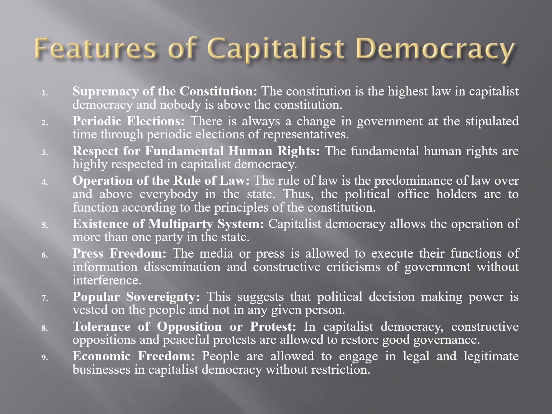All human rights must be highly respected in a capitalist democracy. Another feature is operation of the rule of law. The rule of law simply connotes the predominance of law over and above everyone within the state, including those in office and those outside the office. Thus, the political office holders must rule the people based on the principles of the rule of law without any form of arbitrariness.